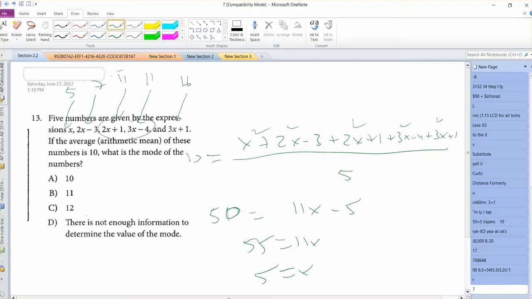So clearly 11 shows up twice. That's the mode. If all the numbers were unique, so each number showed up once, then you wouldn't have a mode. And so I guess you would say D perhaps, or no mode at all. In that case, it's B. Okay, and that concludes this video.